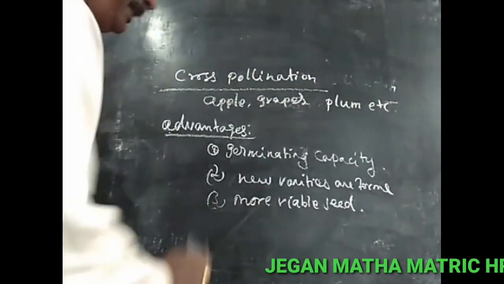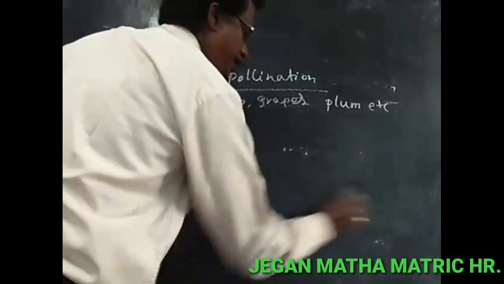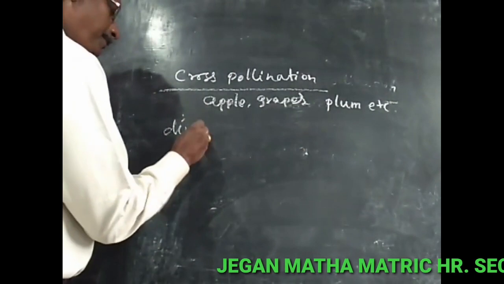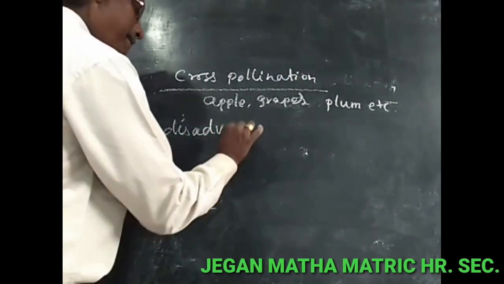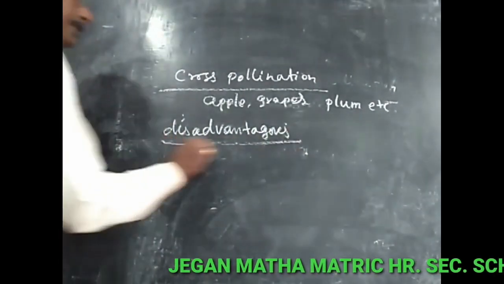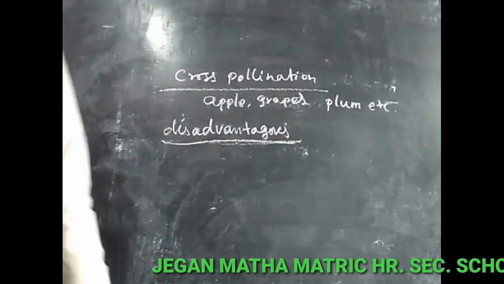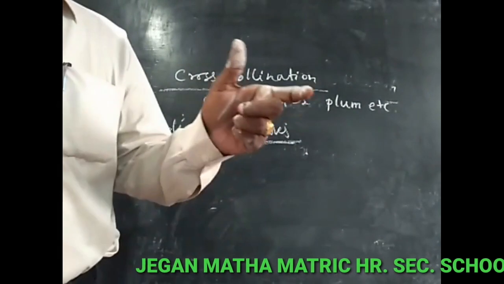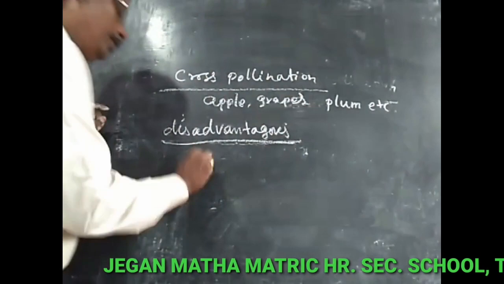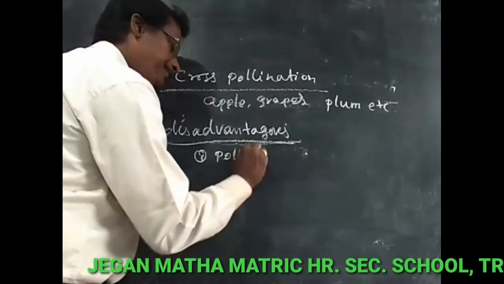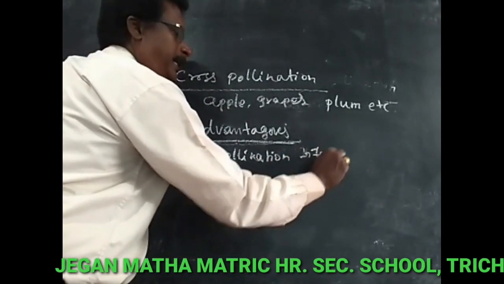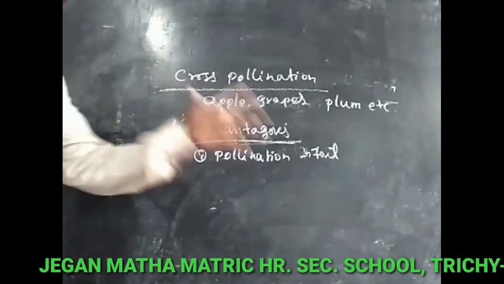So what are the disadvantages of cross-pollination? Pollination may fail due to a distance barrier. Sometimes pollination fails because the agent is not available.